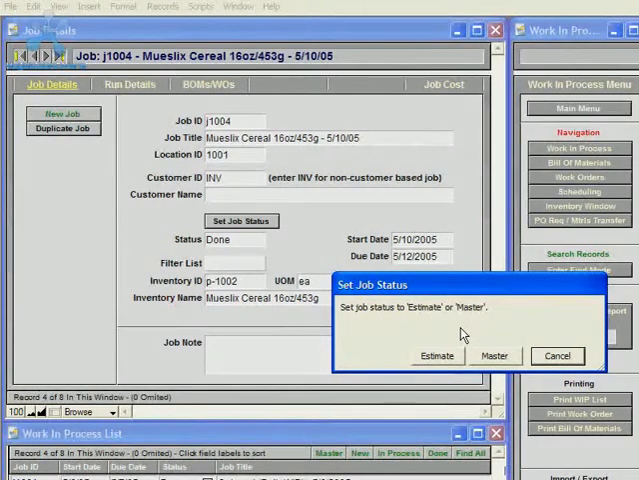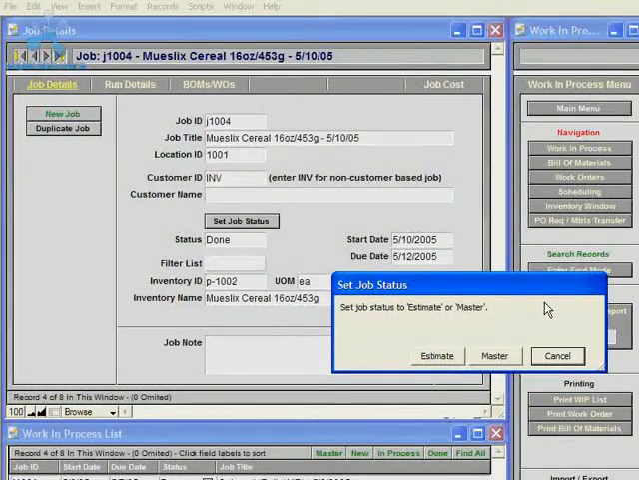And when it's set to estimate or master, none of the inventory items on the bill of materials subtract from the inventory module. So you can keep estimates and master jobs in the system and not affect the inventory levels. If you want to, you can duplicate a job and create a master bill of materials that you can then further duplicate to create other jobs.